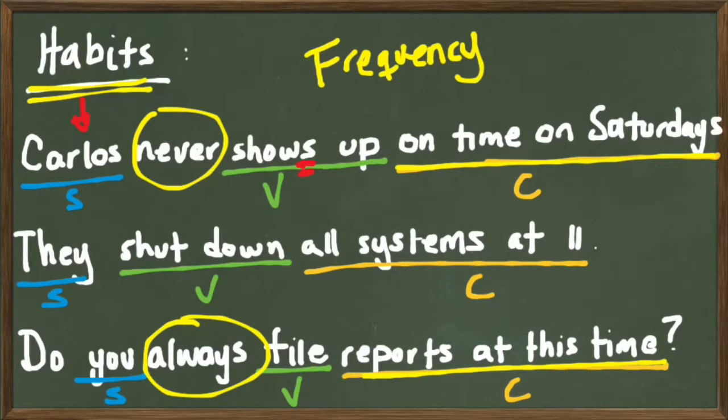In the second one, we do not have a frequency adverb, but we have a time, indicating that these people, in this case they, it could be the IT person in charge or the company itself, shut down at 11.